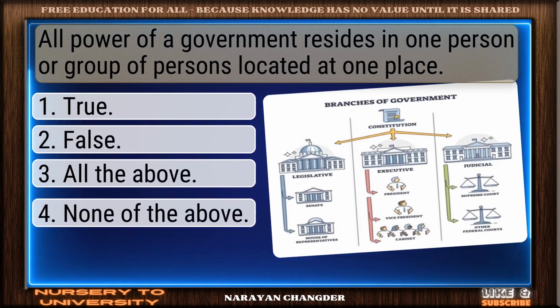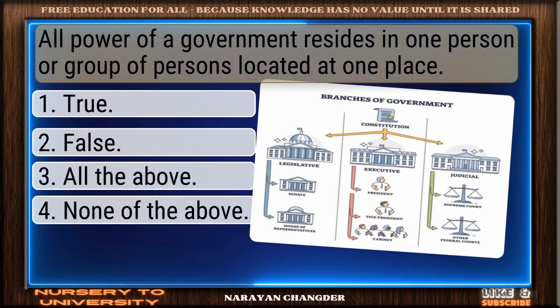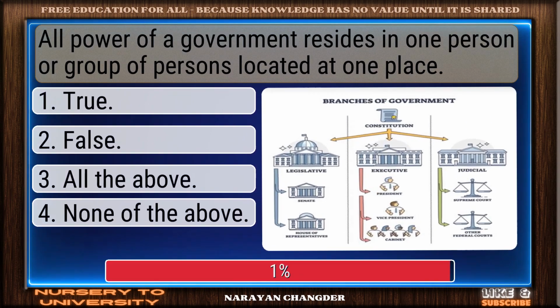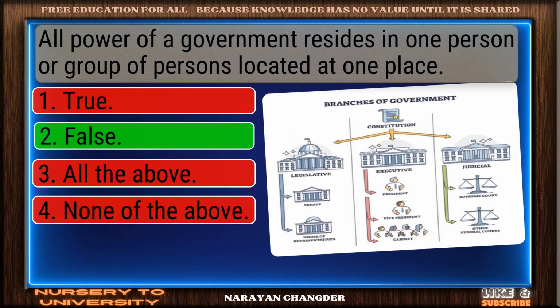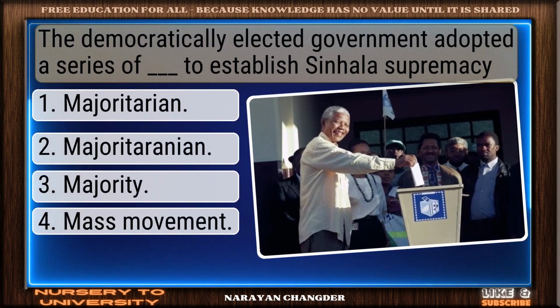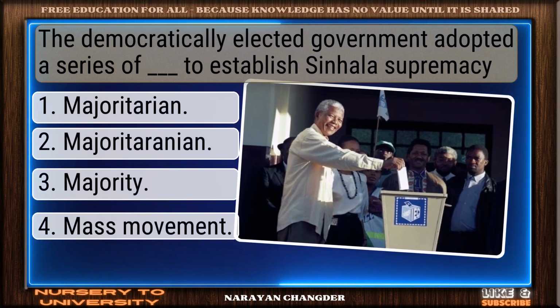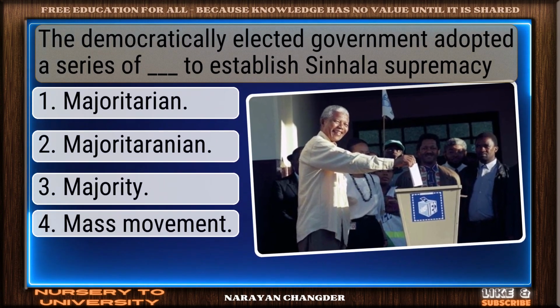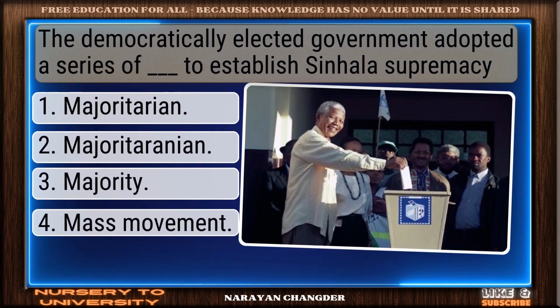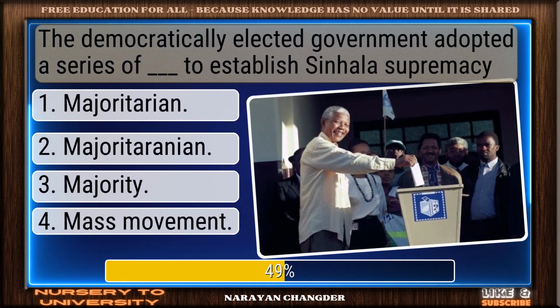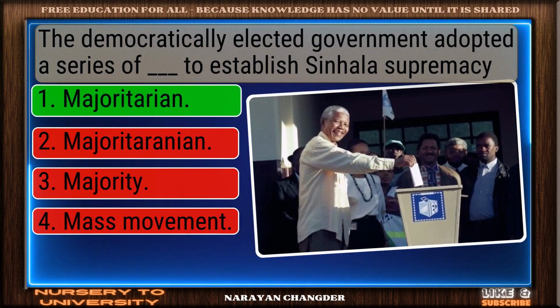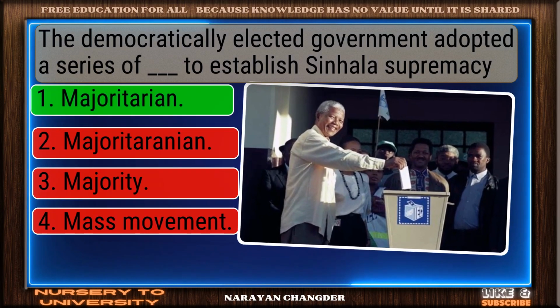All power of a government resides in one person or group of persons located at one place. Great job. False is accurate. The democratically elected government adopted a series of dash to establish Sinhala supremacy. You're right. Majoritarian is correct.